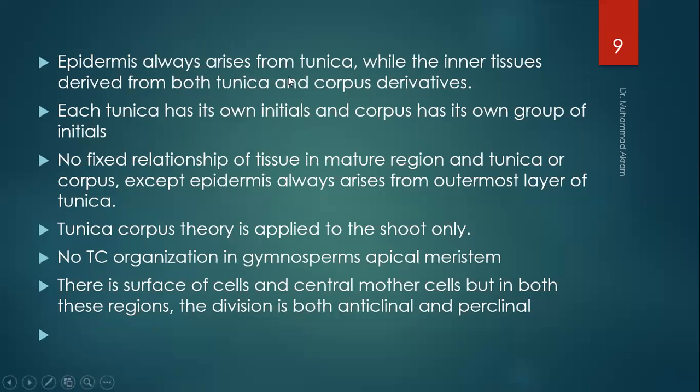Epidermis always arises from the tunica, while the inner tissues are derived from both tunica and corpus derivatives. Each of the tunica and corpus has its own group of initials. It means that both types of tissues have their own initials. No single initial produces both types of tissues, but each type of layer consists of its own initials. There is no fixed relationship between the tissue in the mature region and the tunica or corpus, except that the epidermis always arises from the outermost layer of the tunica.